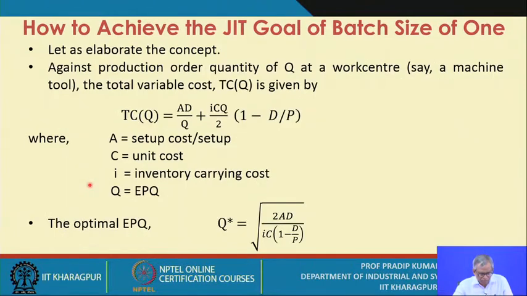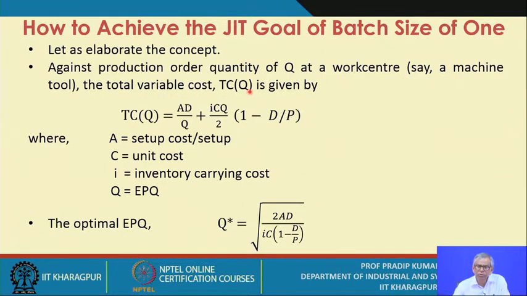So let us first formulate the problem of how to achieve the JIT goal of batch size of 1. Let us elaborate the concept against the production order quantity of Q at a work center, for which the production run time or run length is known, at a particular work center, say a particular machine tool.